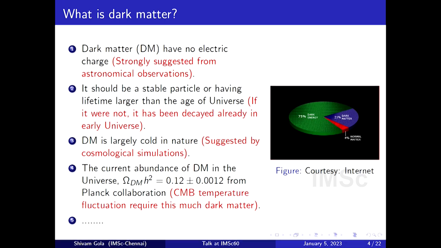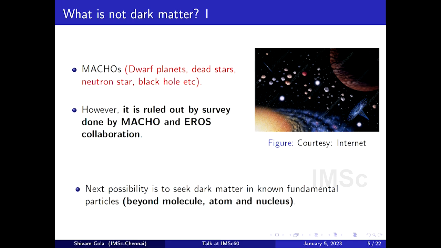The fourth observation is today's number density. Number density means the amount of dark matter that exists in the universe today, which is 25%, and mathematically we can write it like this: Omega DM h squared is 0.12. There could be many others, but these 4 are very strong. Then the question is, we identified there is dark matter and what its features are. So the next question is, can we identify it?